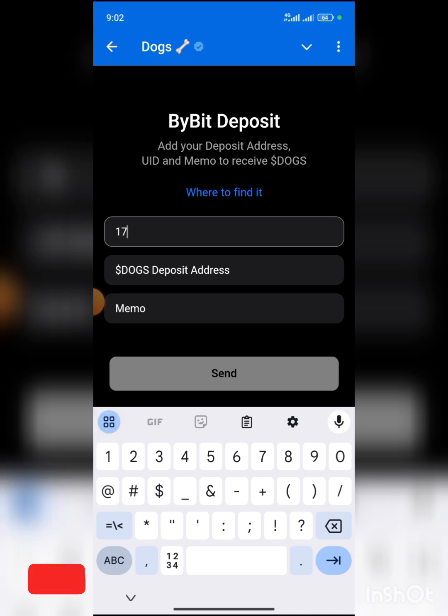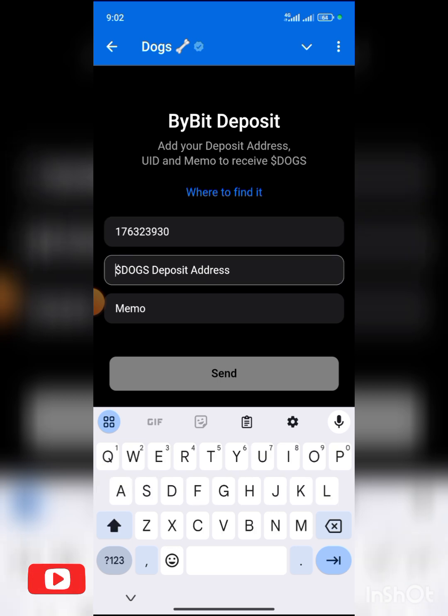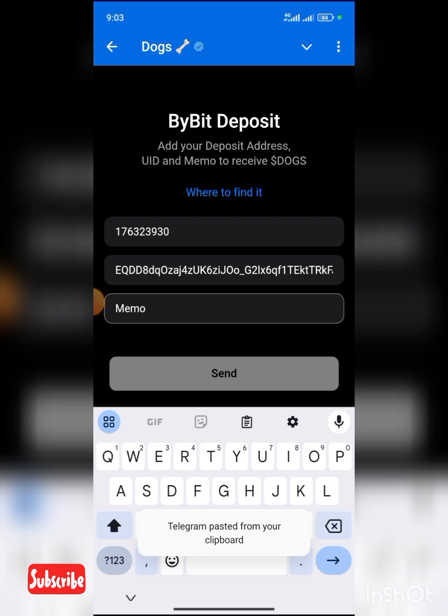176 323 960. 176 32 39 30. Then your DOGS address, you paste it here also. Then your memo, the one you wrote down, you type it also.